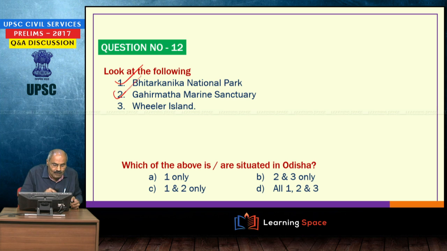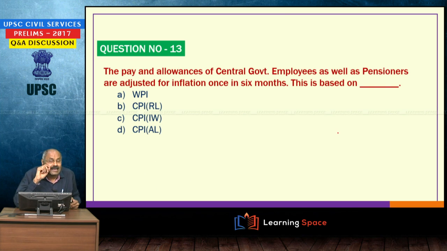Bhitarkanika, Gahirmatha, these were in the news in recent times because of olive ridley turtles, Wheeler Island. These three are situated in Odisha, you should not forget. Then the pay and allowances of central government employees as well as pensioners are adjusted for inflation once in 6 months. Here please understand the difference.